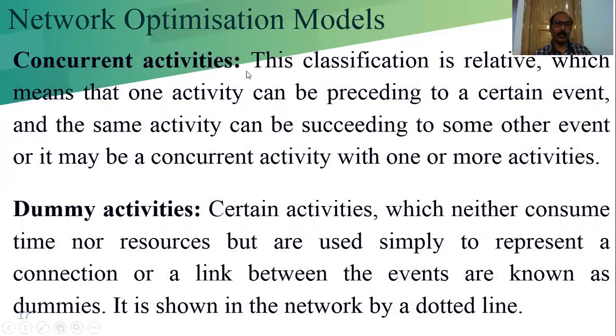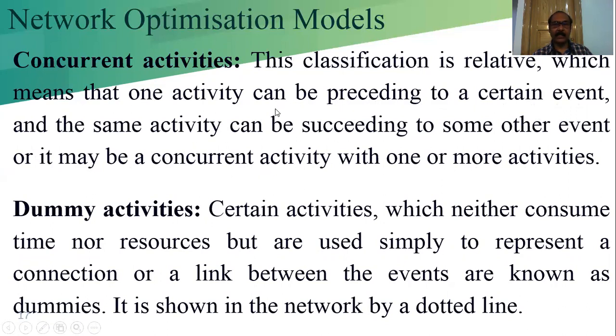Concurrent activities. What is called the concurrent activity? Basically, in our normal terminology, we can say it is parallel. Concurrent means parallel. Two activities are run in parallel. This classification is relative, which means that one activity can be preceding to a certain event, and the same activity can be succeeding to another event, or it may be a concurrent activity with one or more activities.